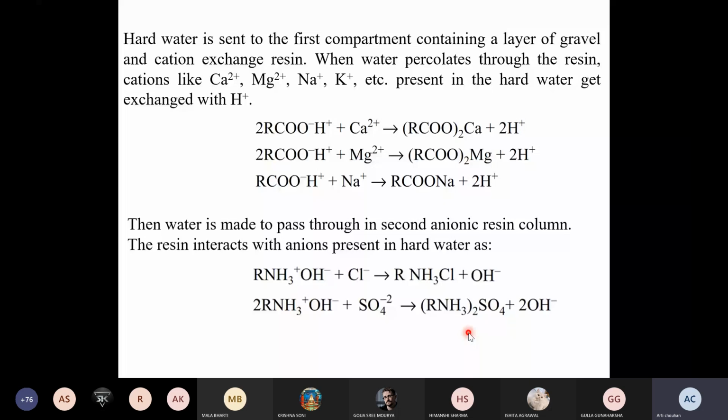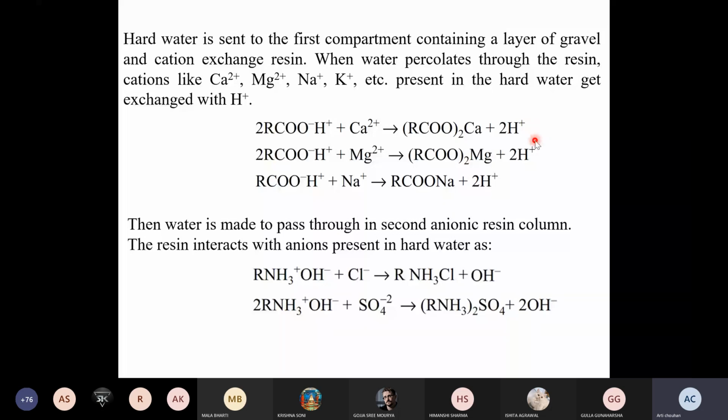Now, you know the cation resin has its structure like RCOOH. So this H plus ion now exchanges with all the cations which are present in the water. It may be calcium, magnesium, sodium, potassium and all. As a result, you will get calcium acetate, magnesium acetate, sodium acetate, potassium acetate and like this. And all the H plus ions will now be in the treated water. Outgoing water will contain all the H plus ions.